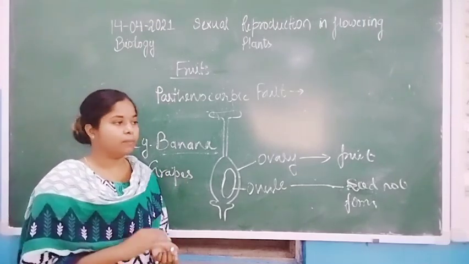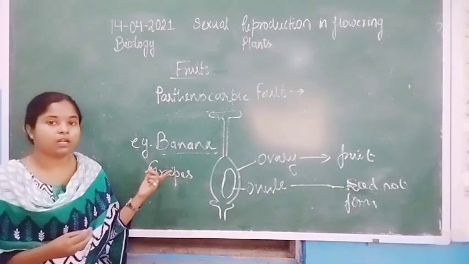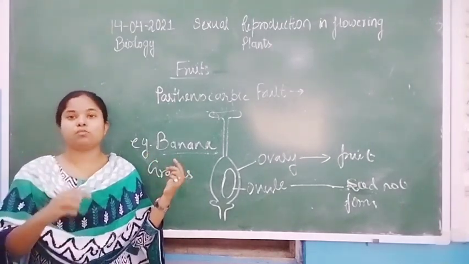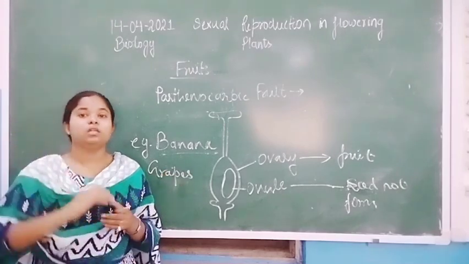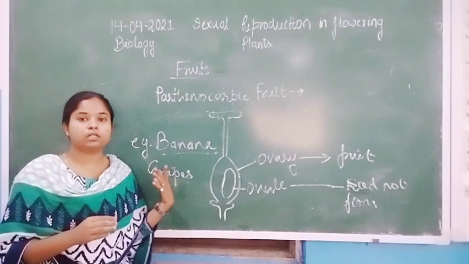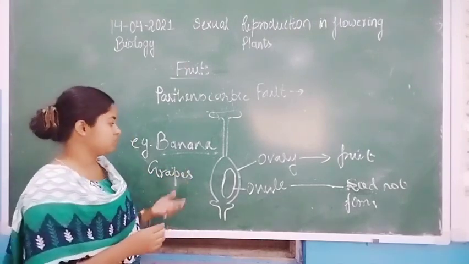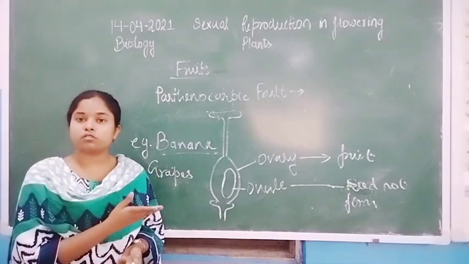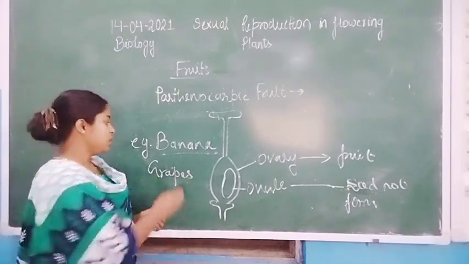Banana forms a rhizome from the inner stem, and from the rhizome the new plant arises. Grapes also have the ability to reproduce by the stem, so they also show vegetative reproduction like banana.